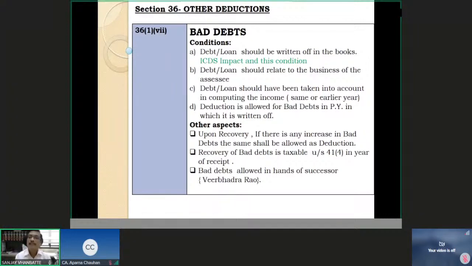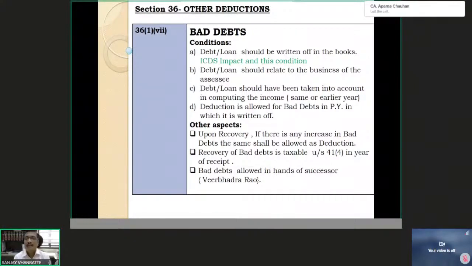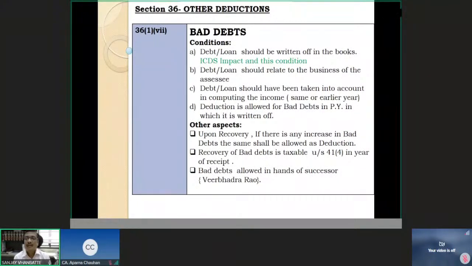Suppose a contract of 1 crore rupees is executed for construction of a building, and the contract says that 10% will be the security deposit with me for the next 10 years. For the next 10 years, the building has to remain proper and intact, and after this indemnity period of 10 years, I will repay you this 10%, that is 10 lakh rupees, after 10 years.